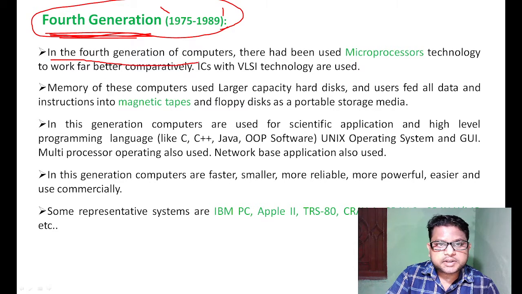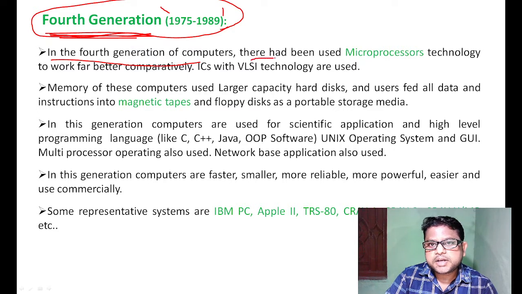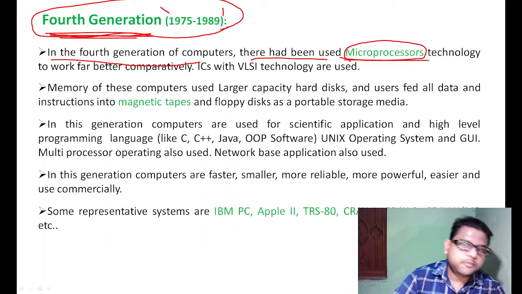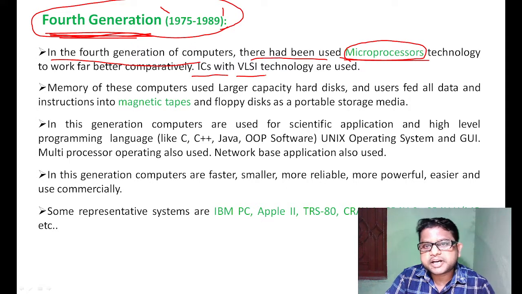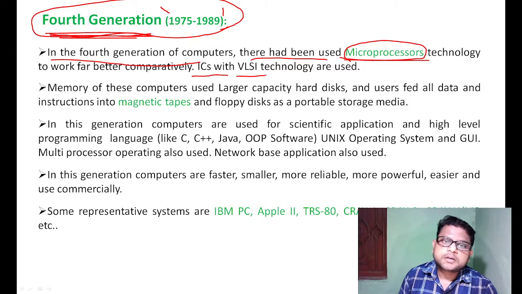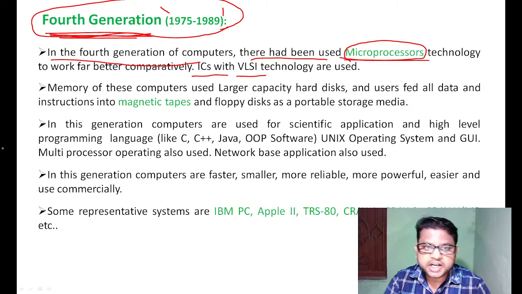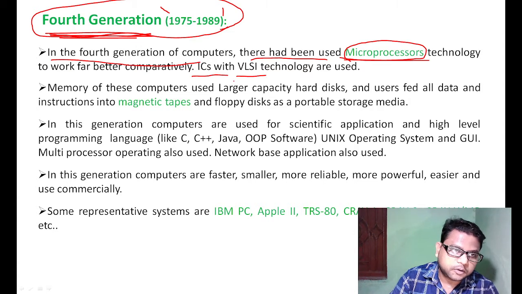In the fourth generation of computer, the microprocessor was used. It is a very important technology, and a very important question: the microprocessor was introduced in the fourth generation of computer. IC with VLSI technology was also used. VLSI means very large scale integration. Very large scale integration technology was used in the fourth generation of computer.